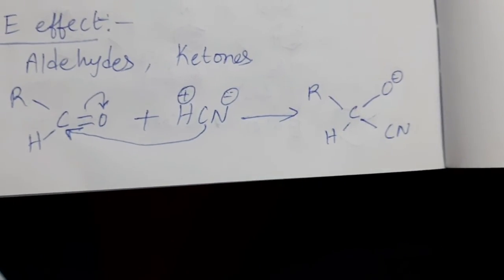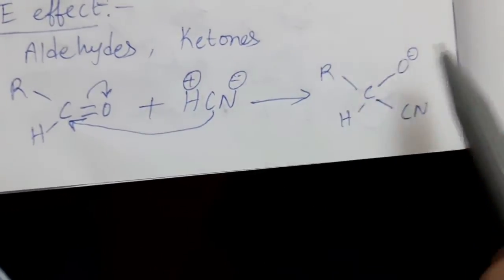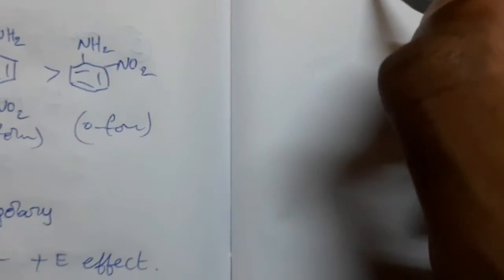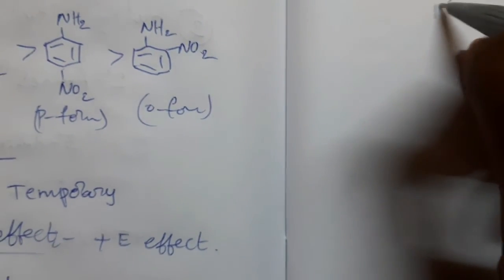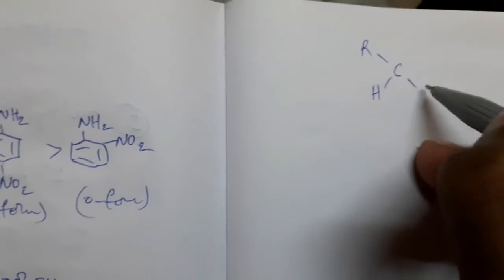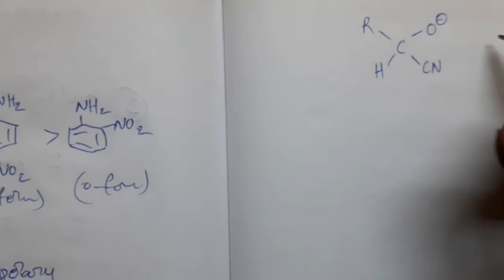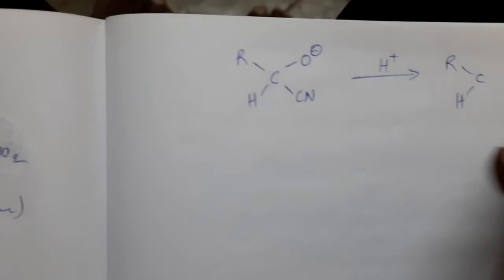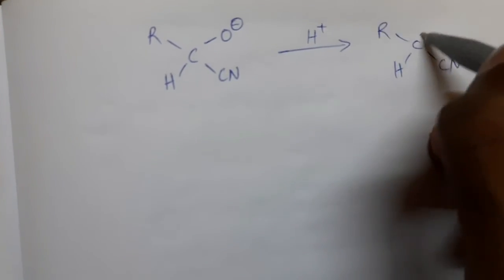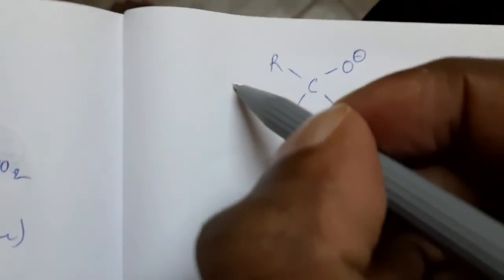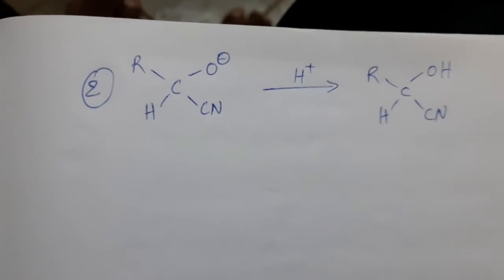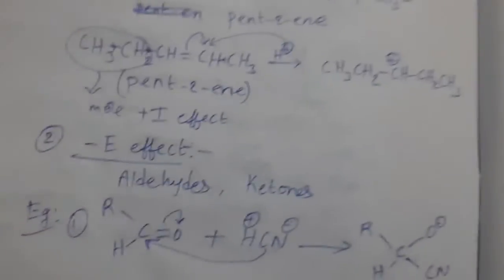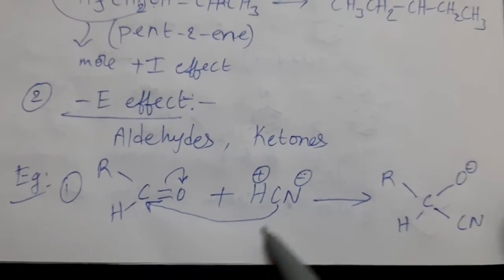And in the second step, this H plus combines with this O minus to give the final product, that is RCH(CN)OH. Okay, so this is the step 2 process in that mechanism. Now, initially nucleophile addition takes place.